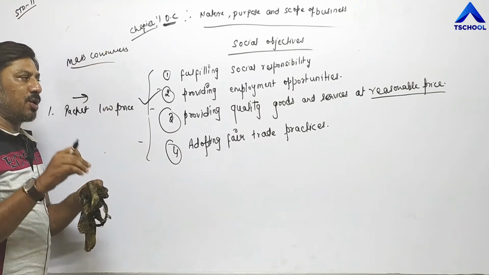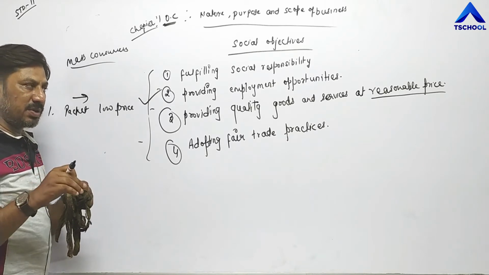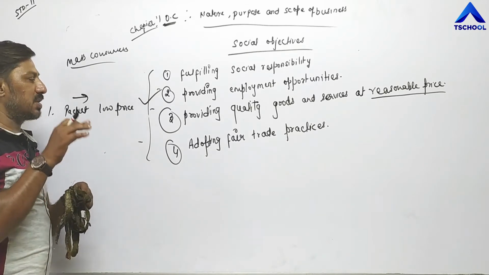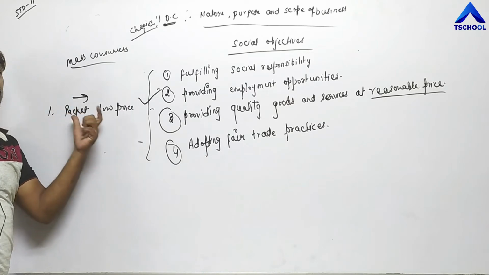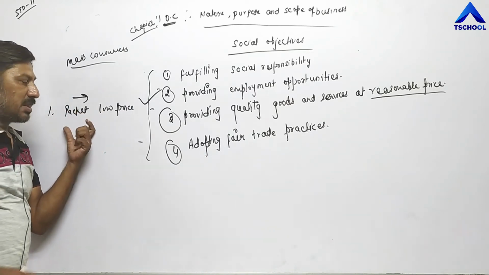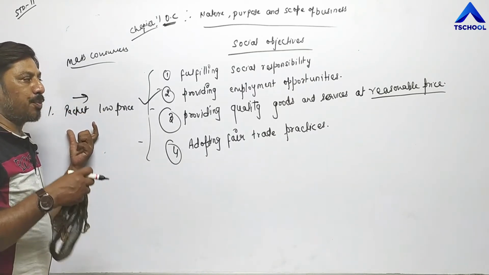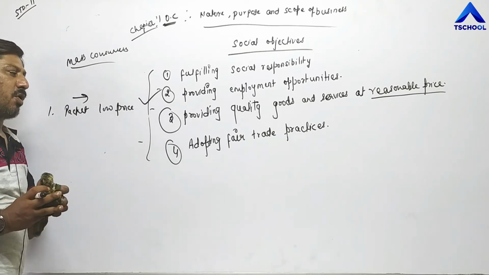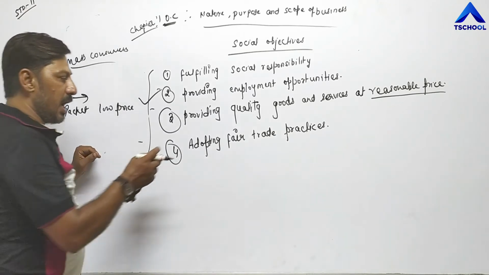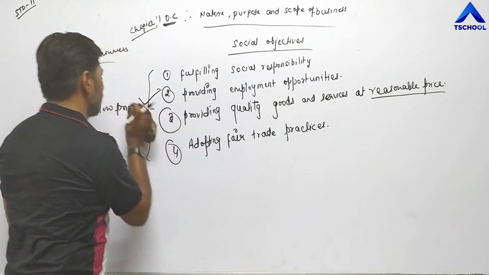So by providing quality products and services at a reasonable price, they can capture a big share in the market, meaning they can get the maximum number of consumers for their product. So this is one of the objectives of a business unit. Now, adopting fair trade practices.